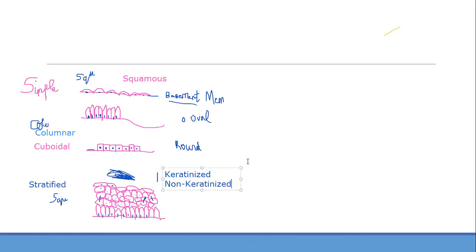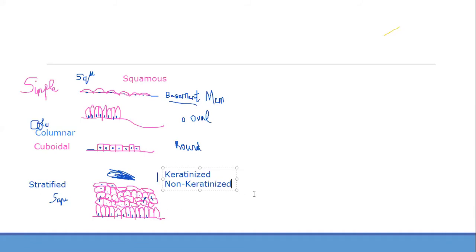My dear, we cannot give names according to ourselves, because some anatomist has already found these names. So you have to do what they say. If there is a keratin layer, it's called keratinized squamous stratified layer, and non-keratinized stratified squamous layer if the keratin layer is not there.